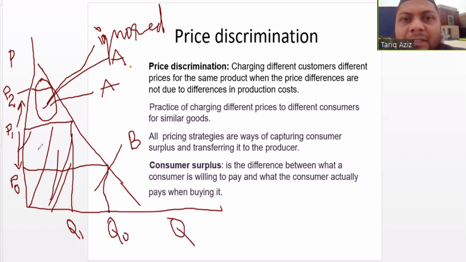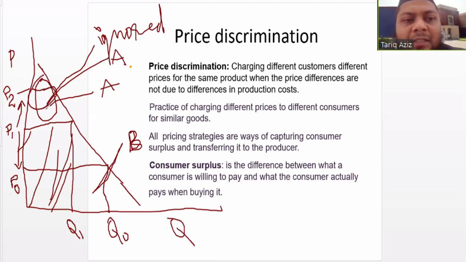But since it is selling at price P1, there are consumers who are willing to purchase the product at price P0, but since there is only a single price in the market, they are not able to purchase. So this region, that is B region, is also being ignored by the seller or marketer or the monopolist.